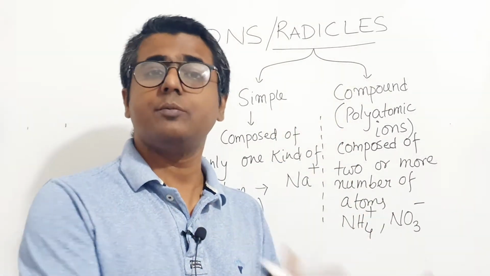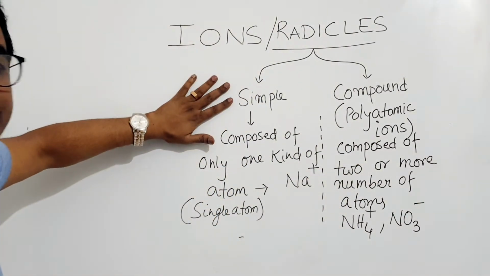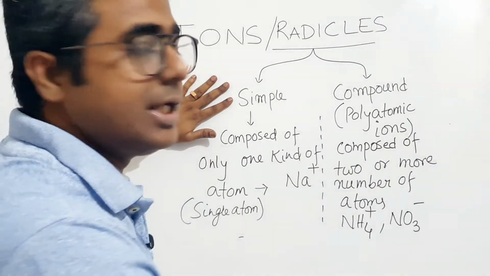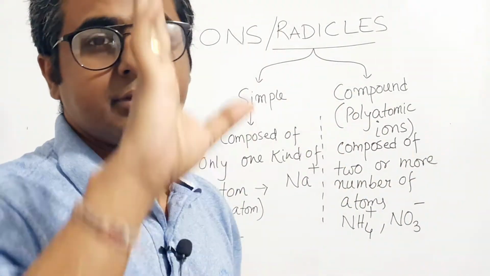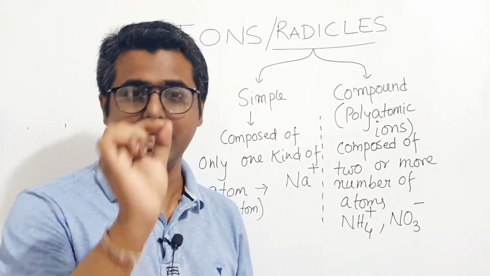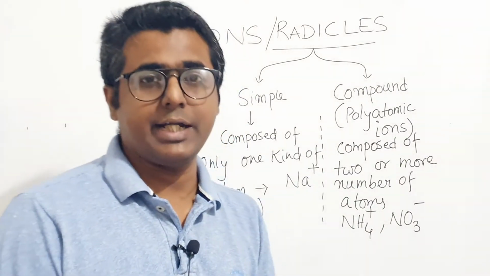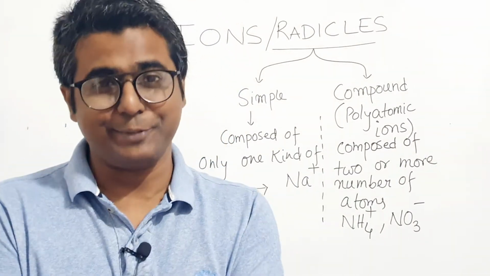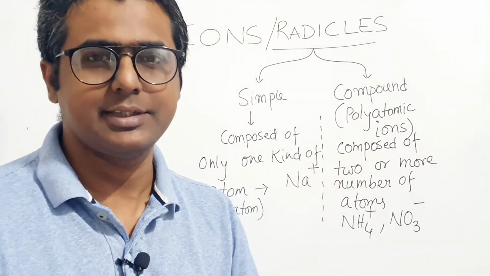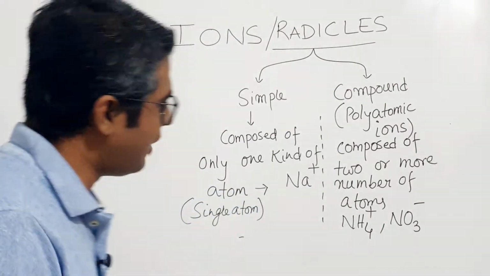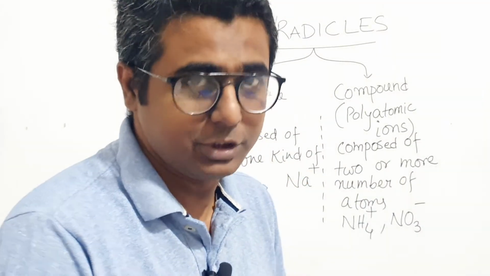So these are polyatomic ions, or rather compound ions. This can also be called compound radicals, whereas the other can also be called simple ions or simple radicals. Simple ions or simple radicals will have only one atom in them, a single atom. Compound ions or compound radicals, that is polyatomic ions and polyatomic radicals, will be composed of two or more atoms. That's it. Keep it simple. Now why is it the number of atoms and not the kind of atoms, to be very exact? You need to understand that.